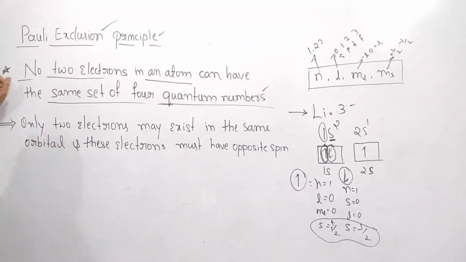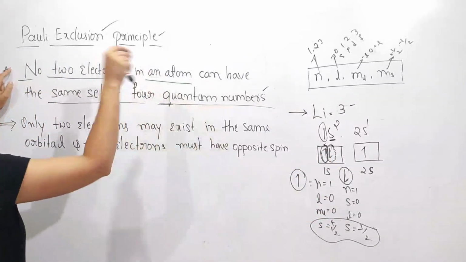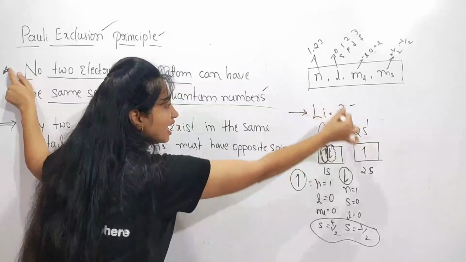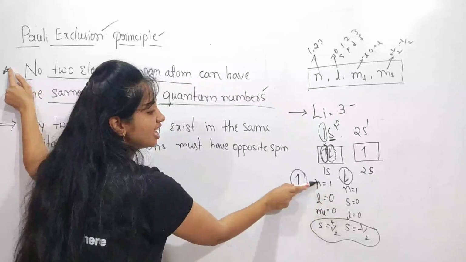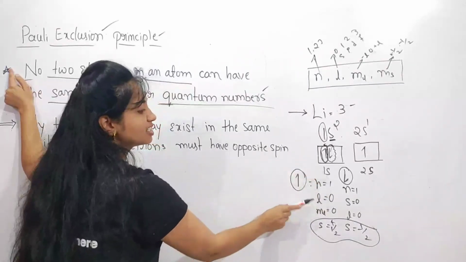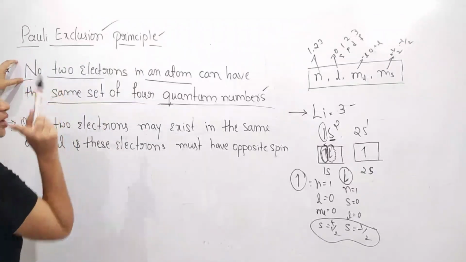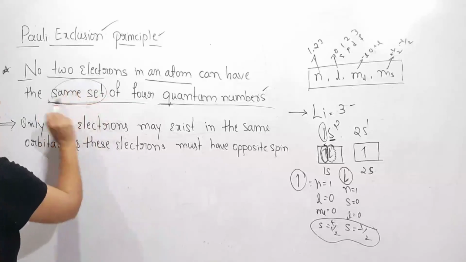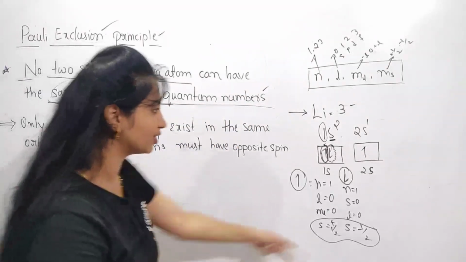So this states Pauli's exclusion principle. See here, these are the 2 electrons in an atom. In this lithium atom, we have these 2 electrons. They are the same in 3 quantum numbers but differ in 1 quantum number. So no 2 electrons in an atom can have the same set of 4 quantum numbers.